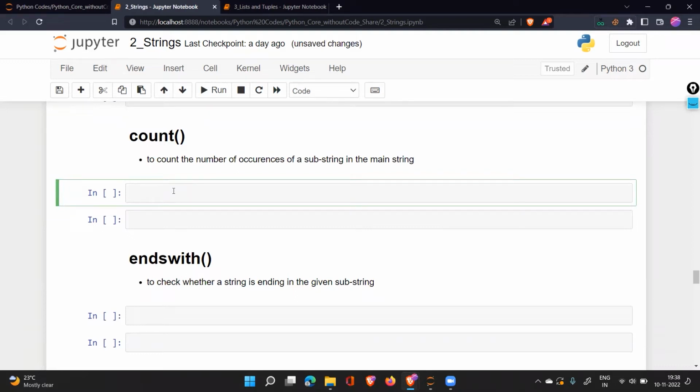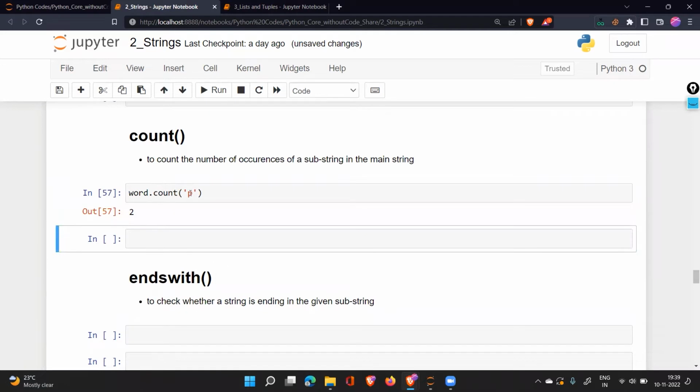To count, let's say I have a word, and in this word I want to count for something. What do I want to count? Any character. So when I write word.count and a small p, it tells how many times this character is there. Not just a character, you can also count a whole word, how many times it is present there. This will work with word.count and writing that word.